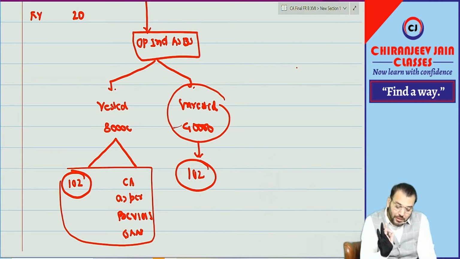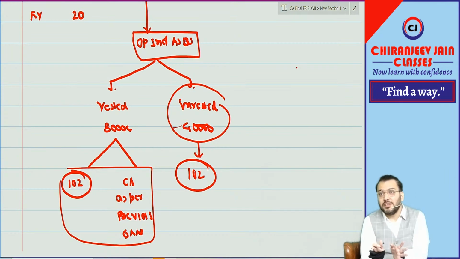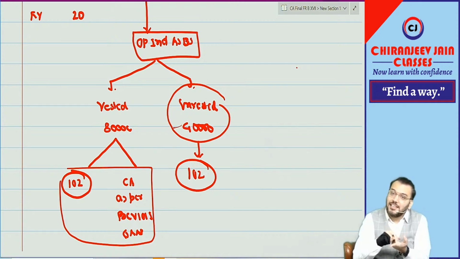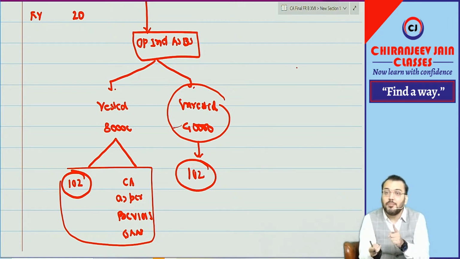Why does this question become very important? Because they have given Ind AS 101, Ind AS 102, and we also need to apply Ind AS 8. Because the transaction was not recognized in the first Ind AS financial statement, it became an item of error, so we need to apply retrospective restatement.